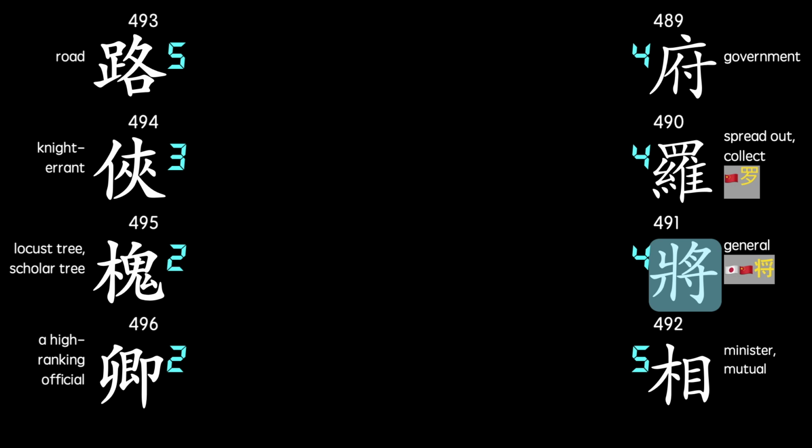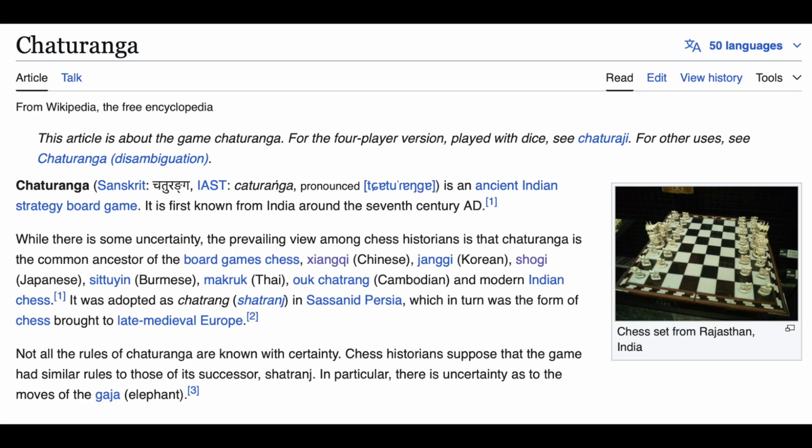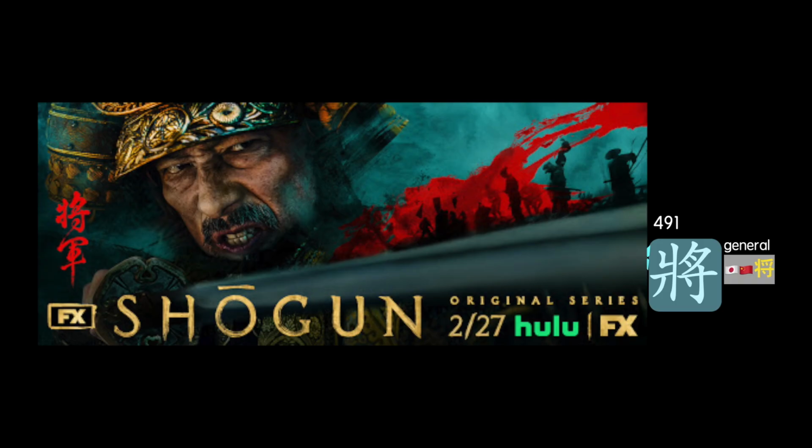This one means general. The well-known Japanese version of chess, shogi, uses this character in its name. A similar Korean game called changi uses this character. And a Chinese game doesn't use the character in the game name, but one of its key game pieces is also called the general, using this character. By the way, all of these games, along with chess itself, are said to have originated in the ancient Indian game of chaturanga. And one more thing, anybody who's into Japanese history and films would know the term shogun, and this is the first character of that word.